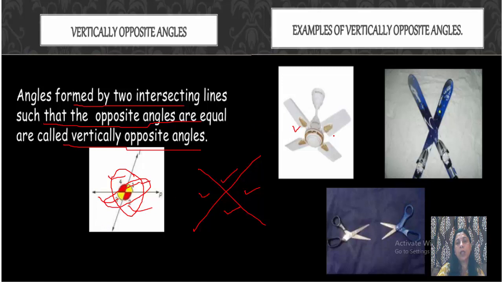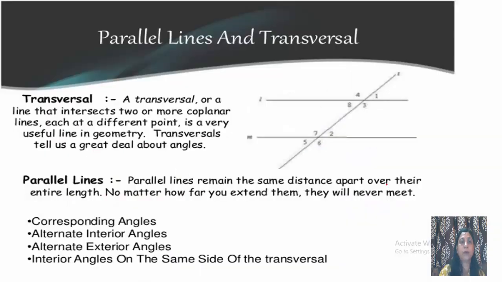Here you can see this and this are vertically opposite angles. In the same way, these two are vertically opposite angles. This one and this one, and these two, are vertically opposite angles. Two pairs of vertically opposite angles are there, and vertically opposite angles are always equal. You have to keep all these things in mind, because when we solve questions ahead, these will all be useful.